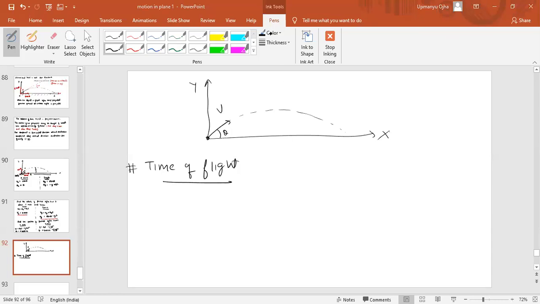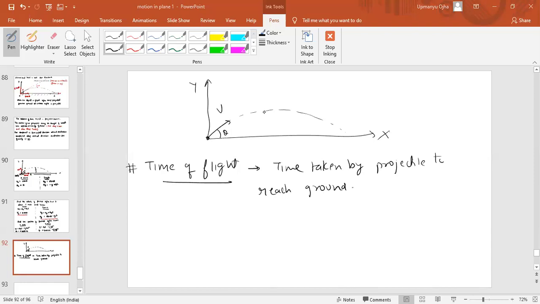The time of the flight is the time taken by the projectile to reach the ground. That is known as time of the flight.